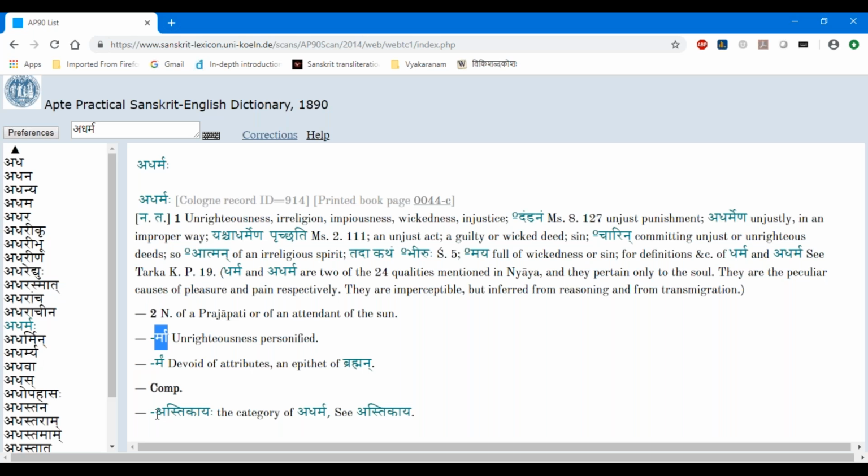But when it comes to a compound, you have to take this entry word and then just add the other word, doing sandhi in between. So here it is astikayaha. The head word is adharmaha. So you should read that as adharmastikayaha. So that is one important thing I wanted to mention.